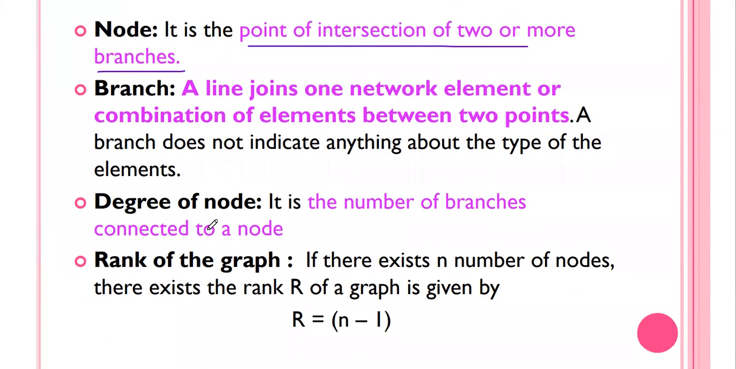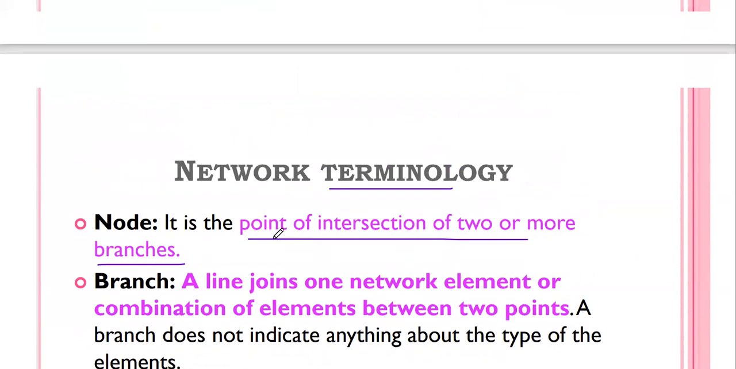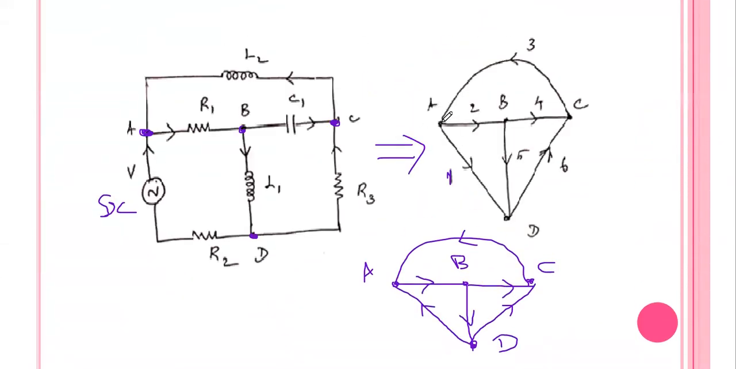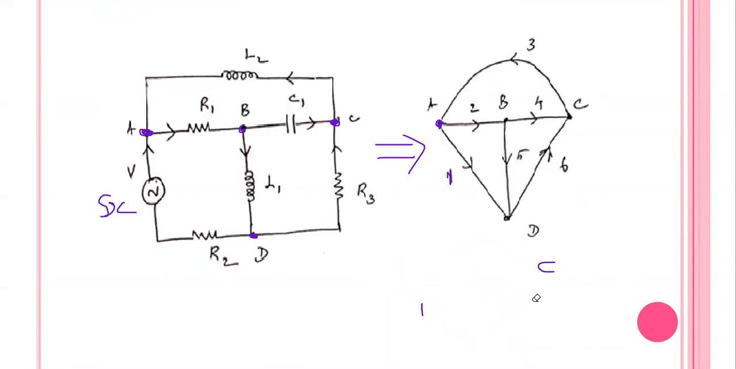The next one, degree of node. What does degree of node mean? It is the number of branches connected to a node. For each node, there is a degree of node. Take this node A. How many branches are connected to node A? 3 branches are connected: branch 1, branch 2, branch 3. So the degree of node A is 3. The degree means the number of branches connected to a node.